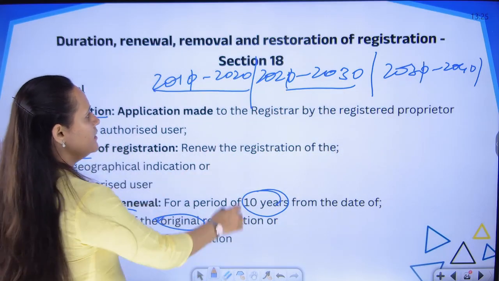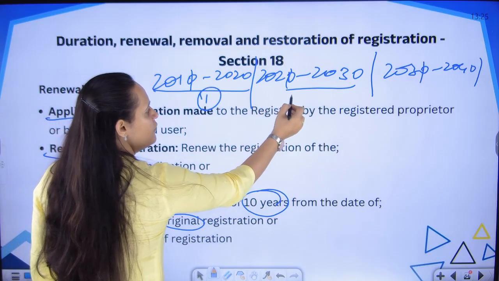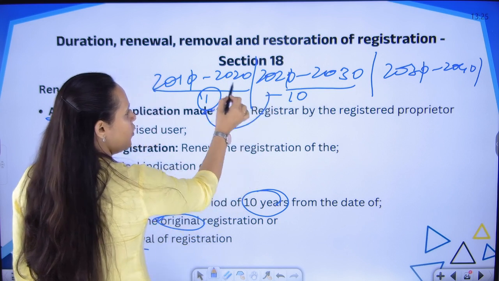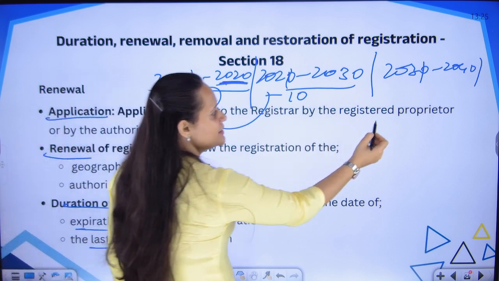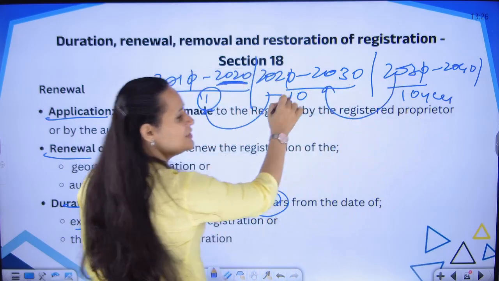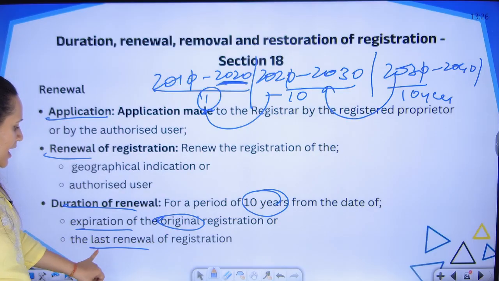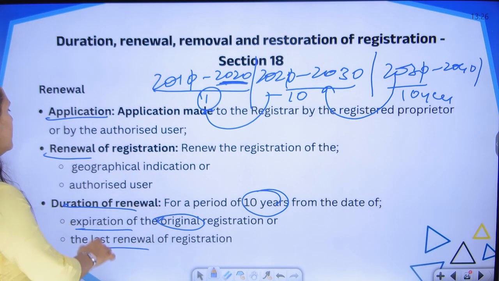In this case, this is the first year of registration. So, the renewal will be for further 10 years from the date of expiry of the previous original registration. In this case, it will be further renewed for 10 years from the date of previous renewal date. That is what they mean, last renewal date or expiration, whichever is the case.